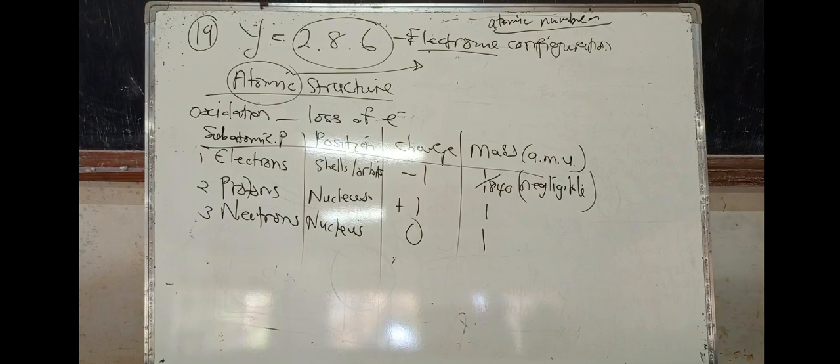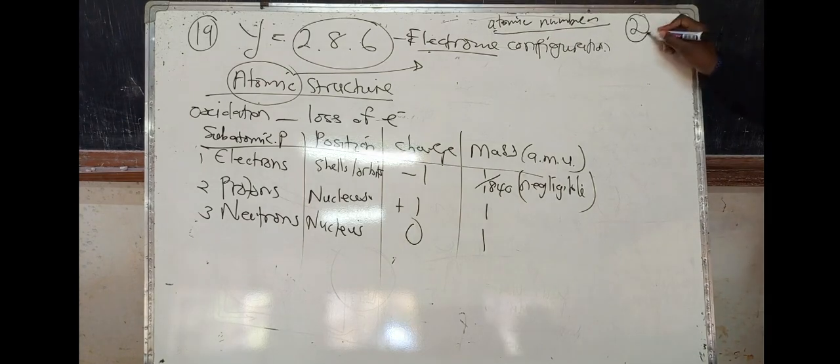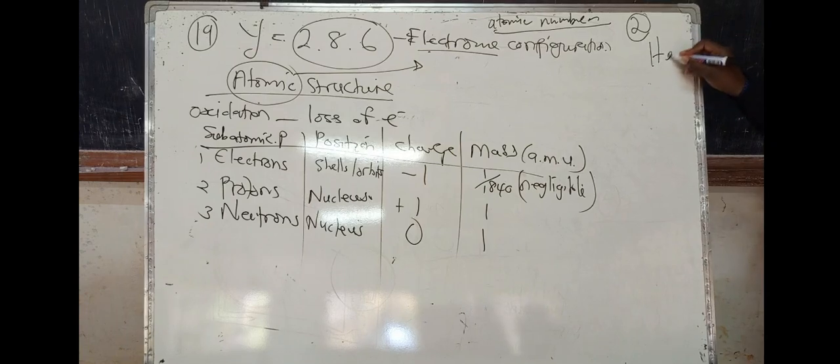Don't complicate things. Look for the next element, which has an atomic number of 2. That becomes our second element. Then an atomic number of 3. Exactly. Then the next one, 4.